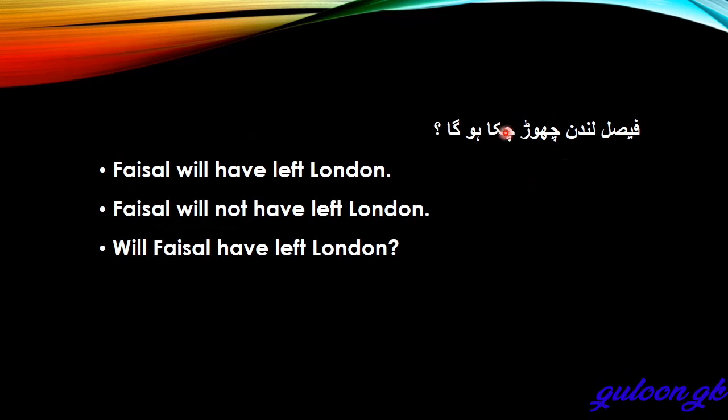फैसल लंदन छोड़ चुका होगा. Faisal will have left London. Faisal will not have left London. Will Faisal have left London? Positive, negative, interrogative. Leave, left. Positive, negative, interrogative sentence. Okay.